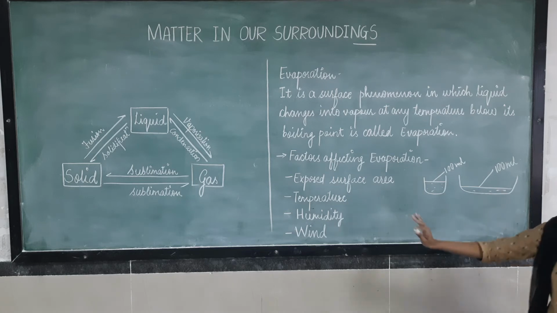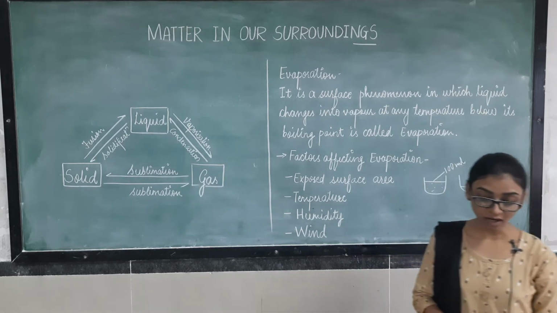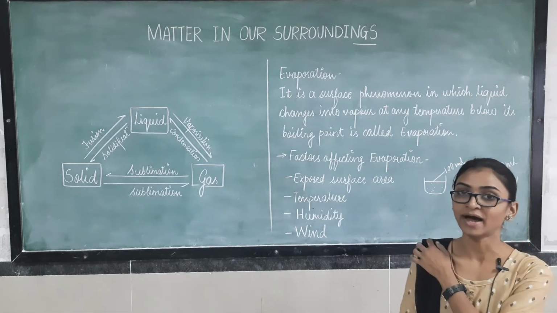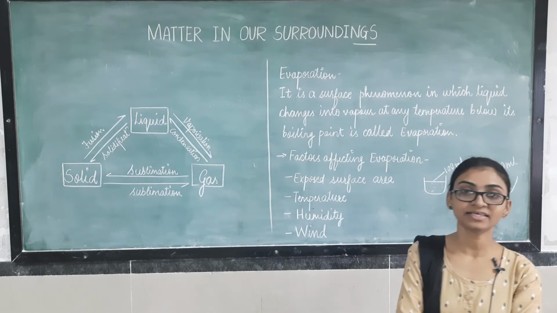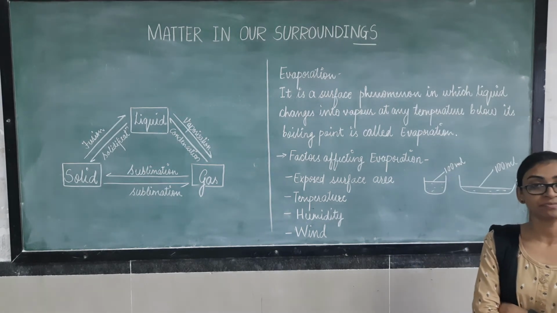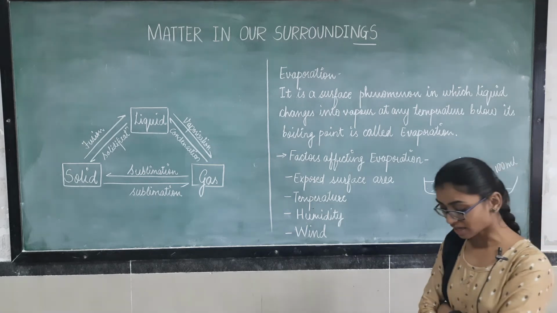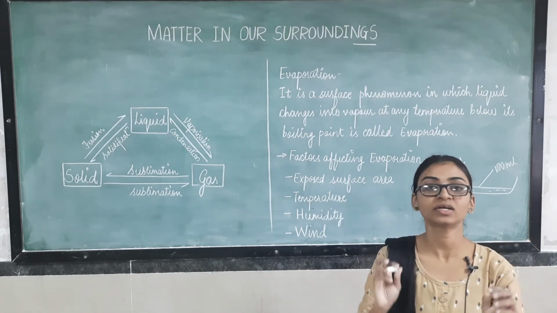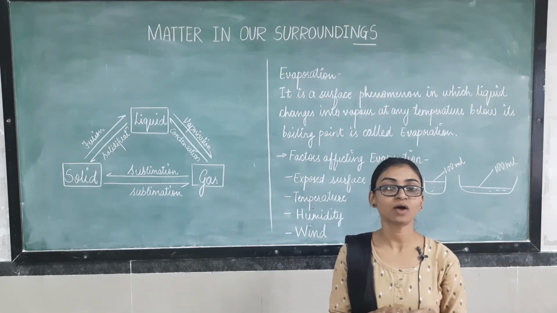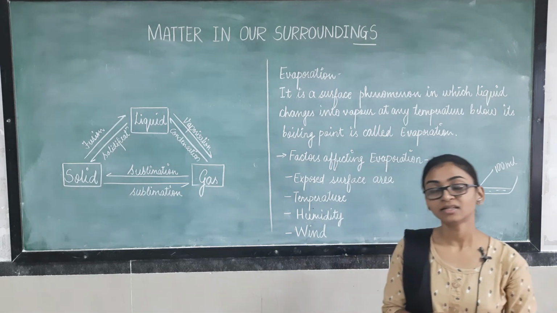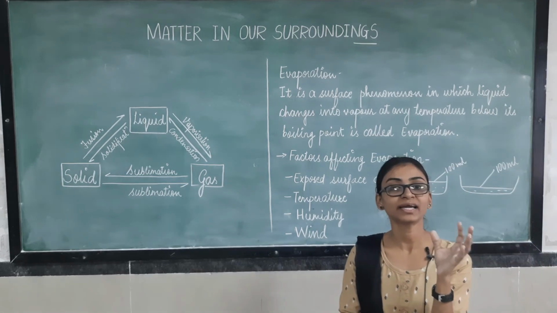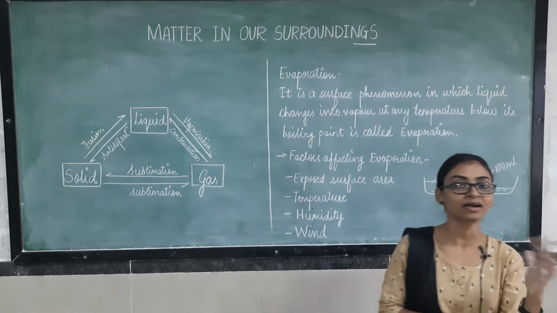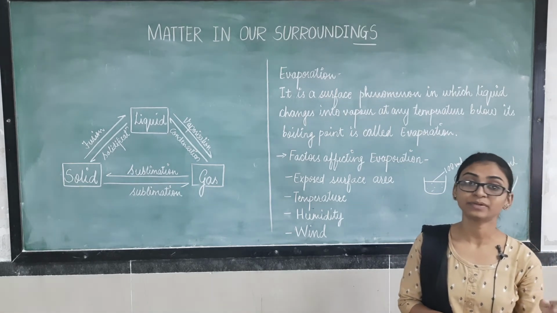Okay? Second is temperature. Now, India is a country where in summer season the temperature is so high. In rainy season the temperature is low. In winter also the temperature is low. So in summers, when we keep our wet clothes outside our house on a rope, in a short time, in a few minutes, or you may say in 1 or 2 hours, our clothes get dried, as the temperature is high.